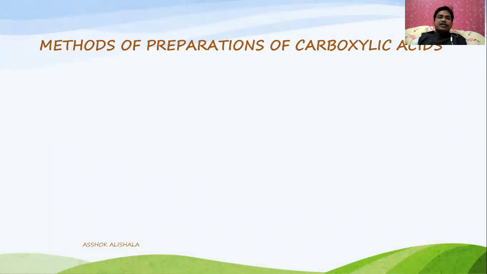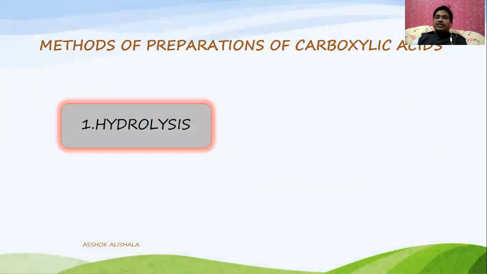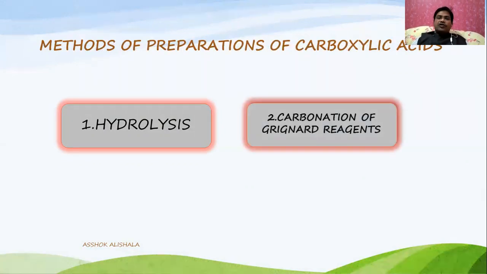What are the general methods of preparation of carboxylic acid? The first one is hydrolysis. You know that hydrolysis means hydro means water and lysis means splitting. That means any compound that reacts with water by splitting the water into H plus and OH minus, and that type of reaction is called hydrolysis. Another one is carbonation of Grignard reagents.